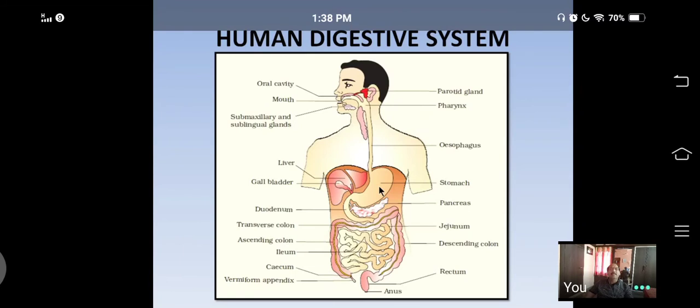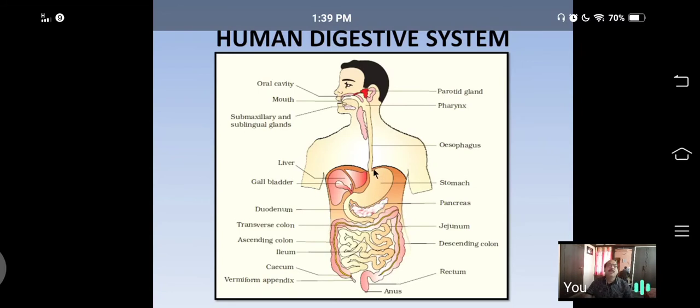It is divided into three parts. First part is called cardiac stomach. Middle storage part is called fundus, and distal part is called pyloric stomach. So stomach is divided into three parts. They are cardiac stomach, fundus or a body, and a pyloric stomach.